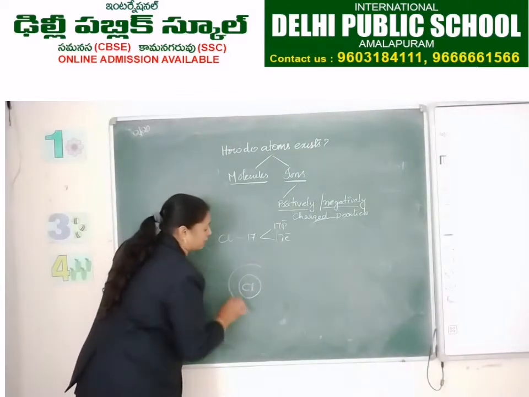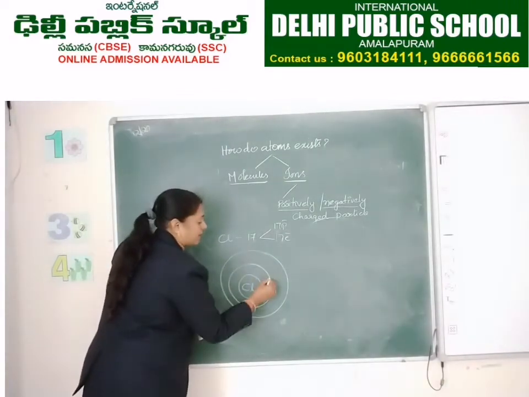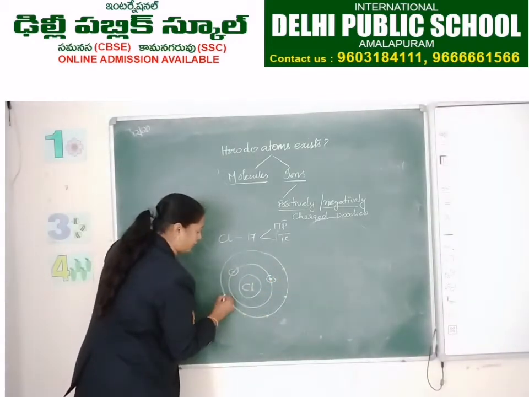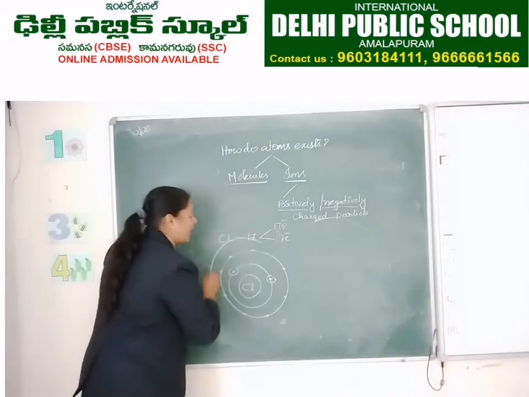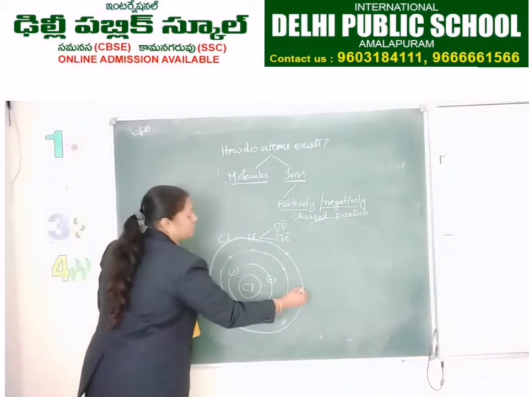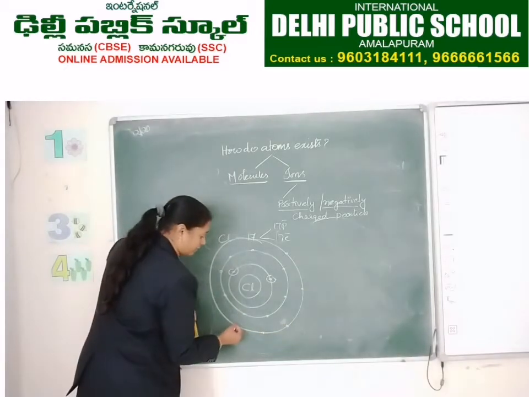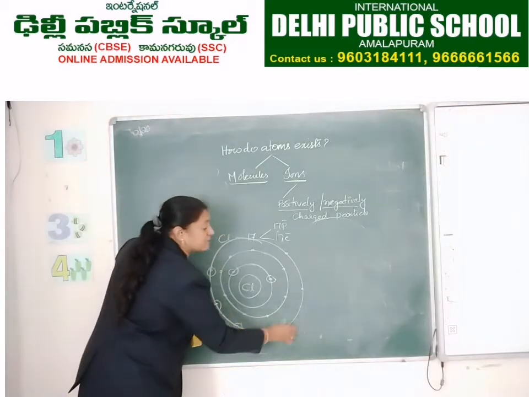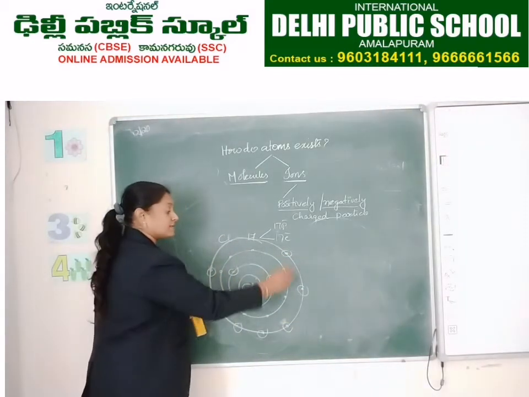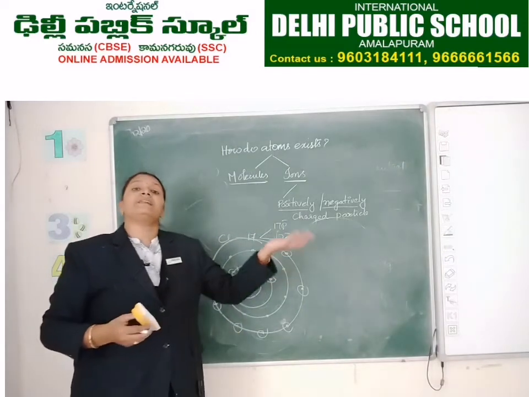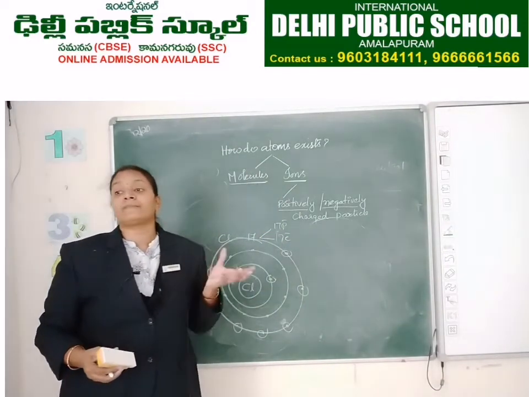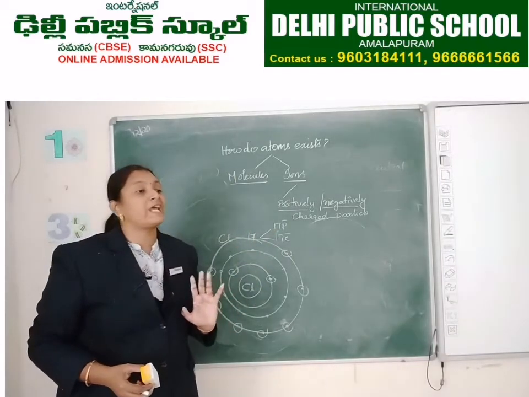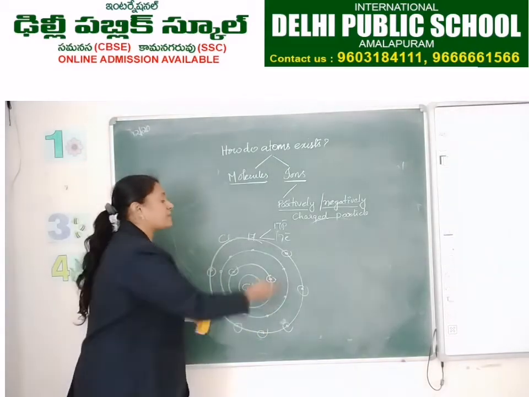So this is the atomic structure of chlorine: K 2, L 8, and M 7. So how many electrons are there in the outermost shell? 7. So how many electrons are needed for filling the outermost shell? 1 electron is required, because it needs to get its outermost shell completely filled.